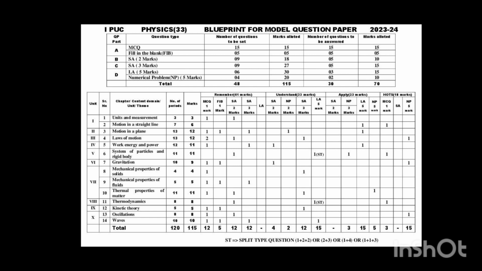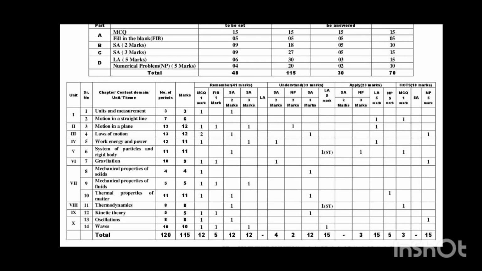And from the second chapter, that is motion in a straight line, total teaching hours is 7 and allotted marks is 6. Here the 6 marks are distributed as 1 long answer, meaning derivation type question, and 1 MCQ question.